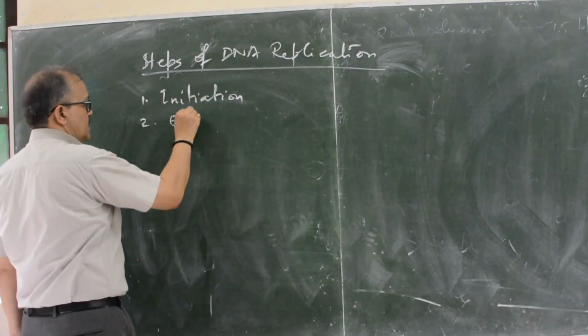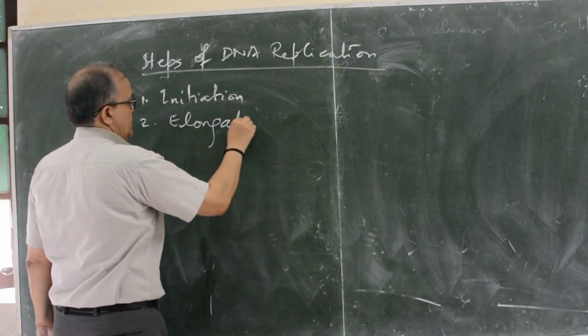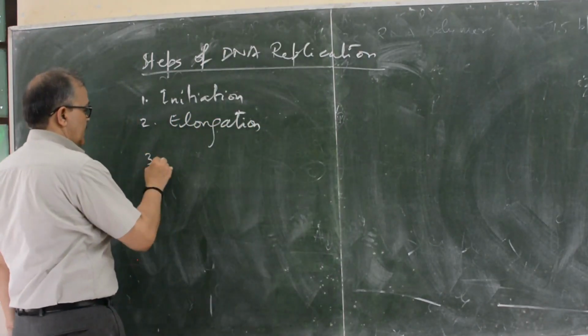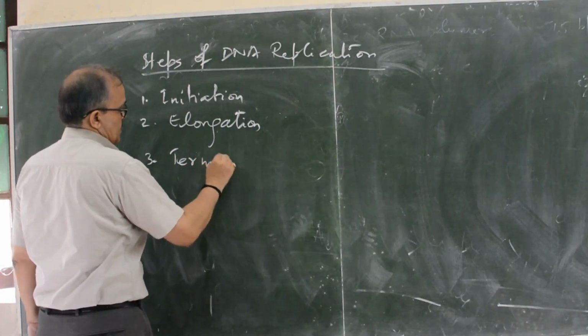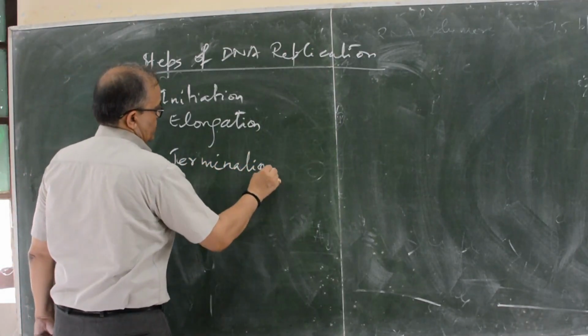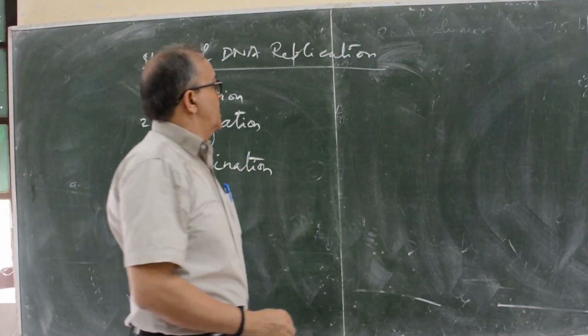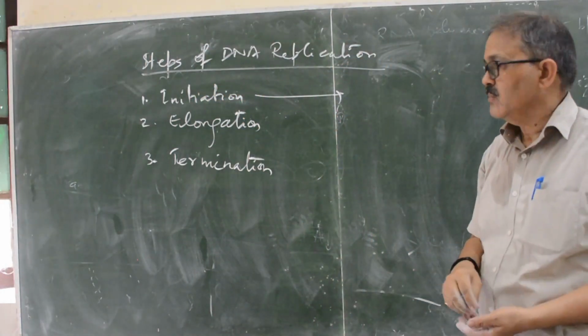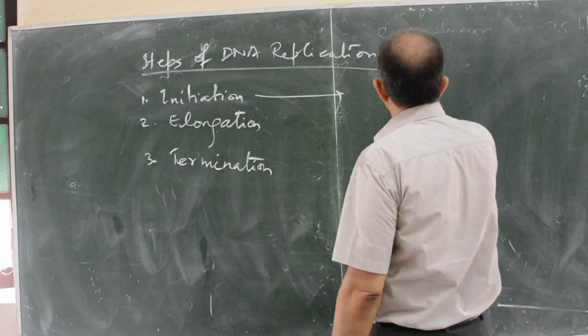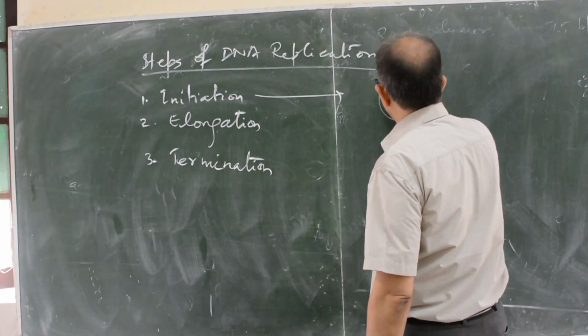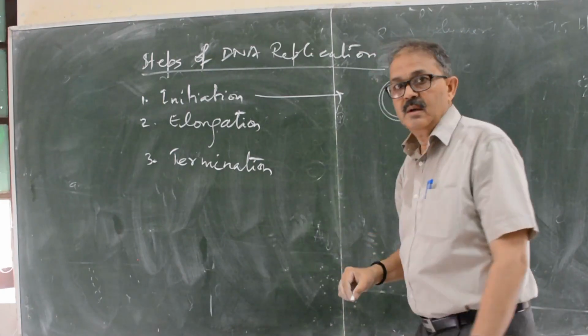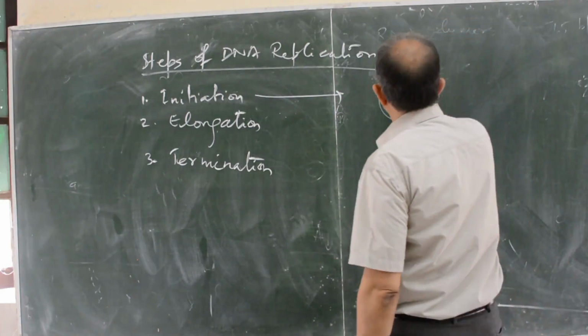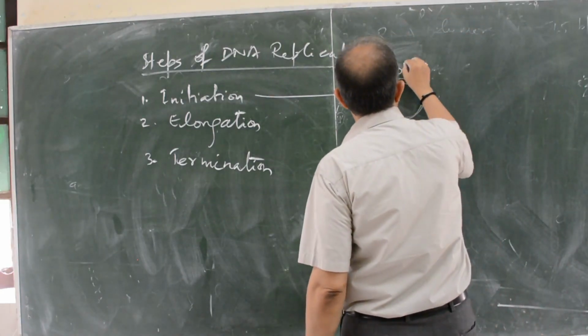Second, elongation. And third, termination. For initiation, what happens? This is Escherichia coli. First, the origin point. This is the ORC, the origin point.